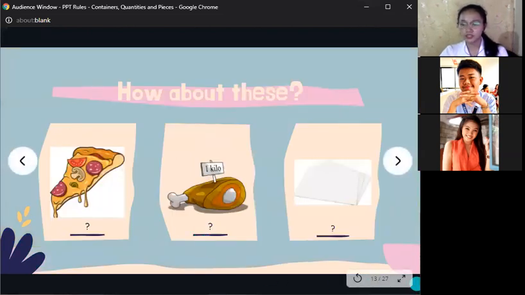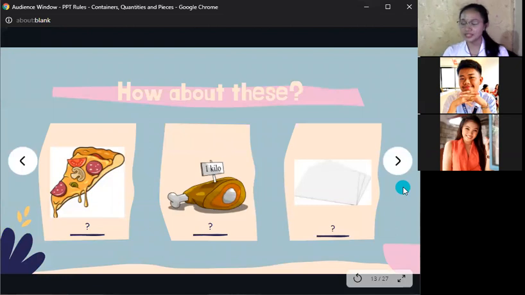These pictures, what do you see? A pizza.